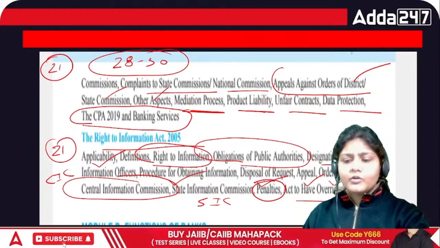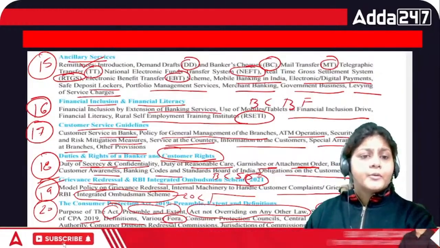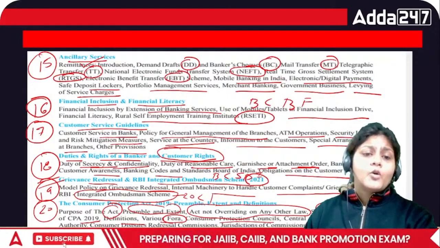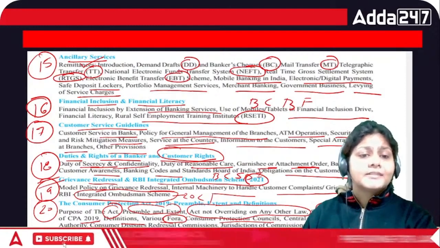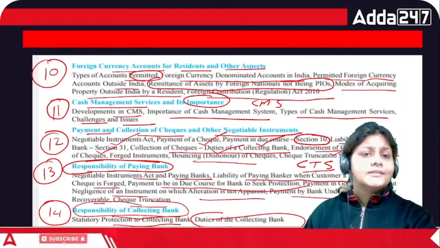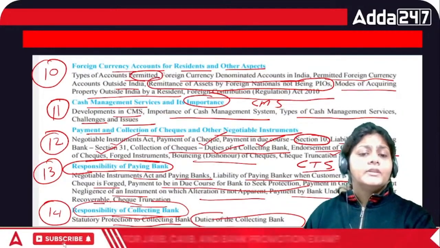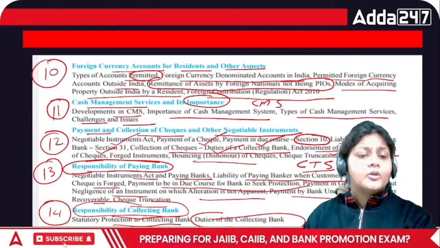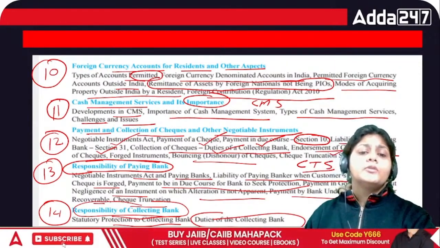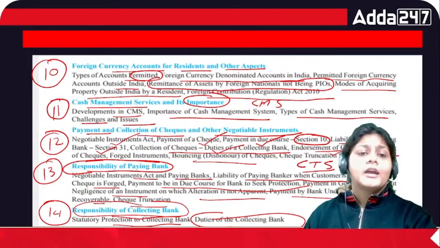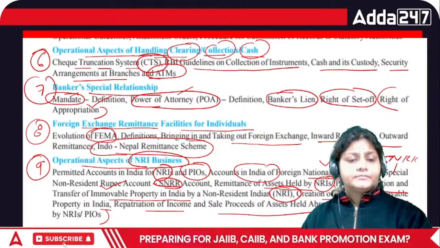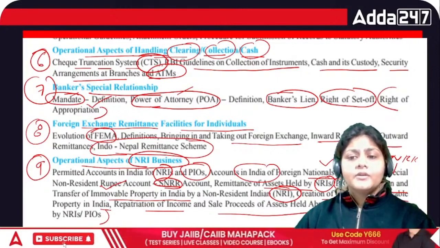RTI Act, of course we have to cover. Consumer protection, grievance redressal, Integrated Ombudsman Scheme, what is the right of the banker, customer rights, customer service guidelines, financial inclusion, ancillary services, how we can deal with NRI account, NRO account, what is the responsibility of paying bank, collecting bank, how you can do the collection of cheque, payment of cheque, then CMS, right? All we need to cover.